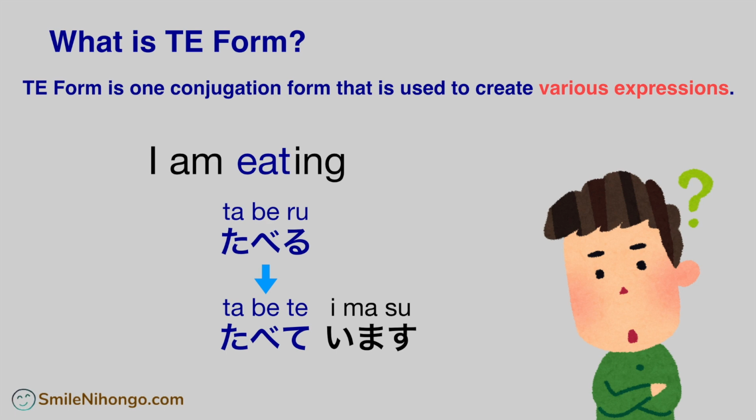Like this, te form can create so many different expressions depending on the phrase that you add to it. This is what I meant by that te form is used to create various expressions. It is crucial that you know how to make te form so that you can understand and also make expressions in Japanese as you like. And that's what we are going to learn in this course.